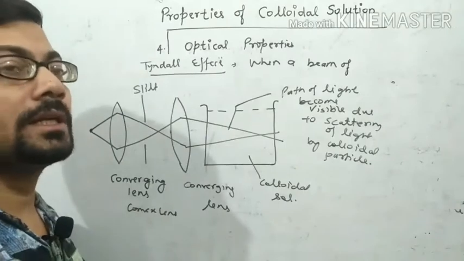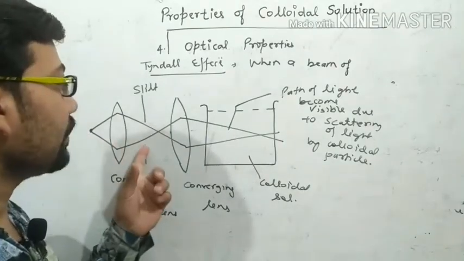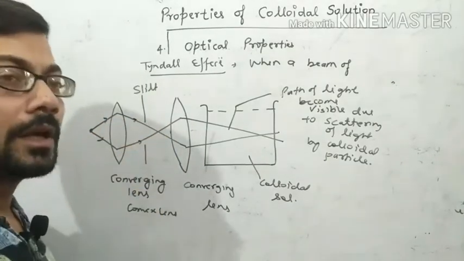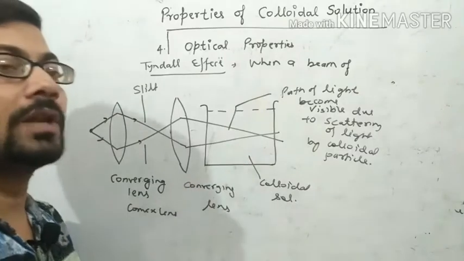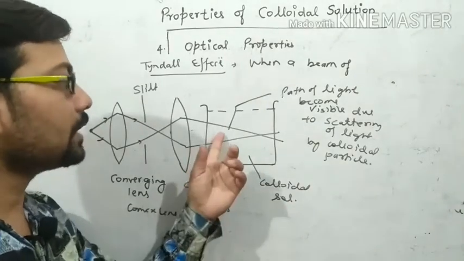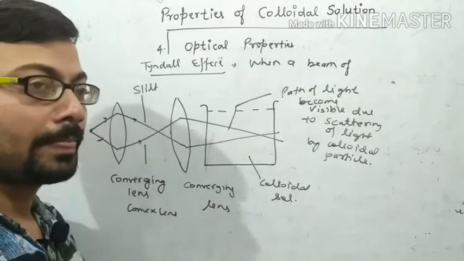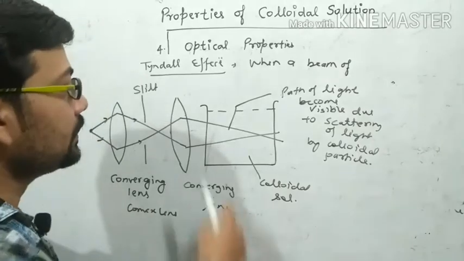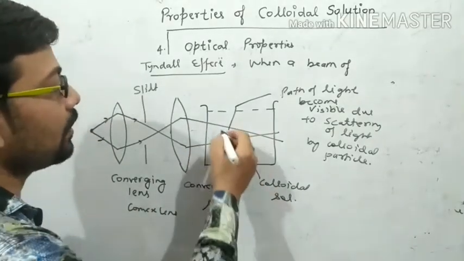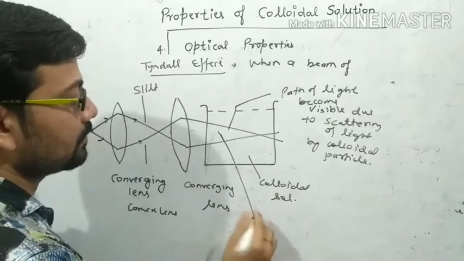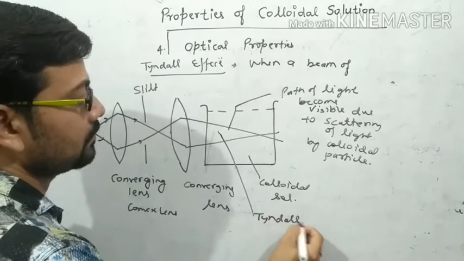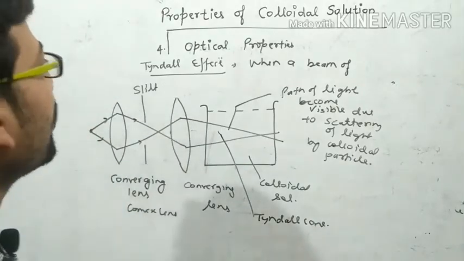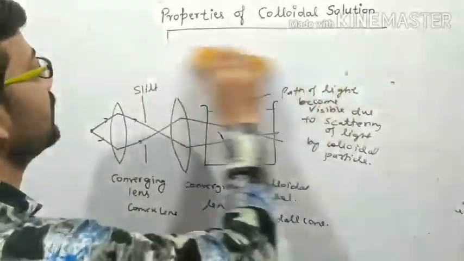So what is the Tyndall effect? When a converging beam of light passes through the colloidal solution, the path of light becomes visible, and this effect is called the Tyndall effect, and this cone-like structure is called the Tyndall cone. Right? Now, what is the definition of the Tyndall effect?